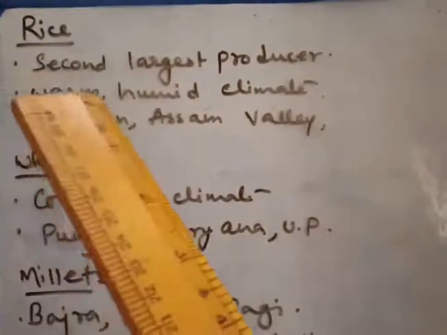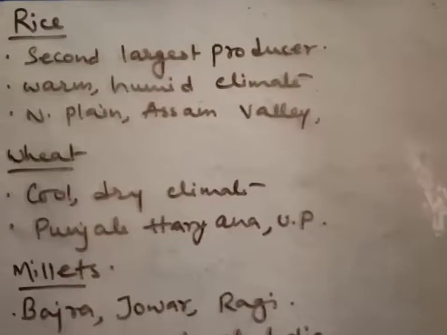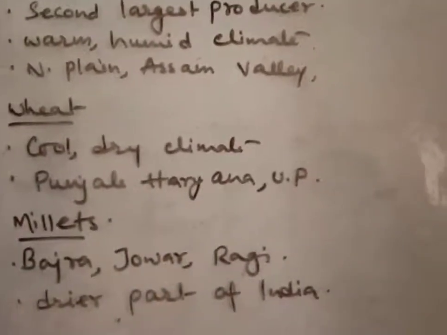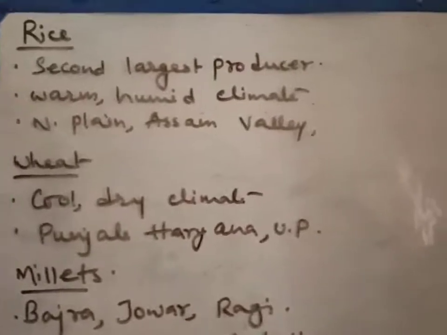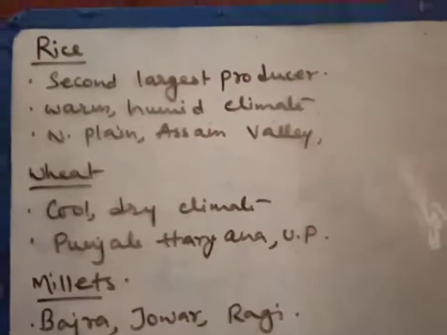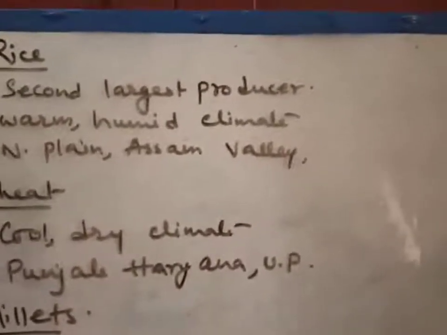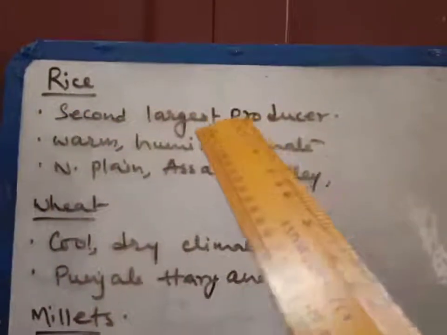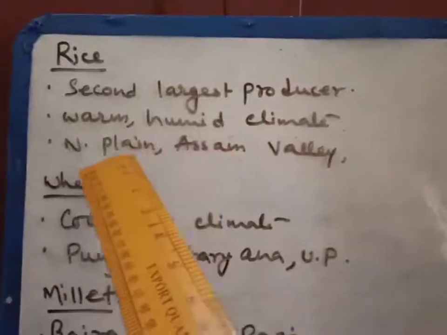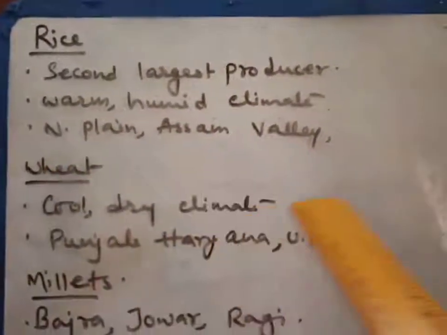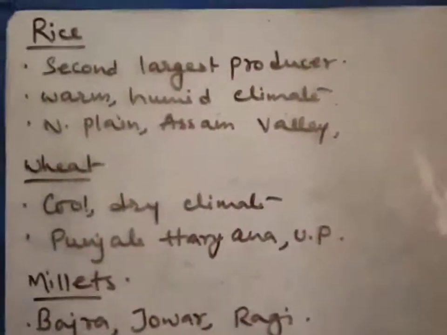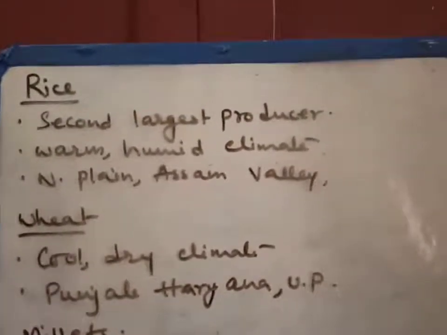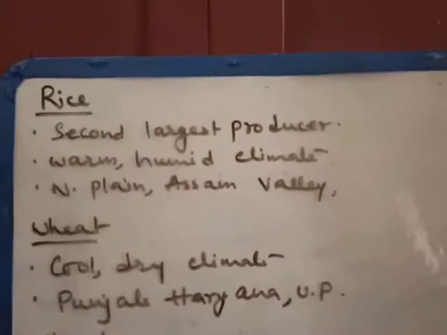Students, here you can see that I have written rice. So we are going to read about rice, wheat, millets. So these three important food crops we are going to read. At first I have written second largest producer. Here you can see second largest producer, then warm humid climate, and then North Plain, Assam Valley. So the first point I have written is second largest producer. That means India is the second largest producer of rice in the world.